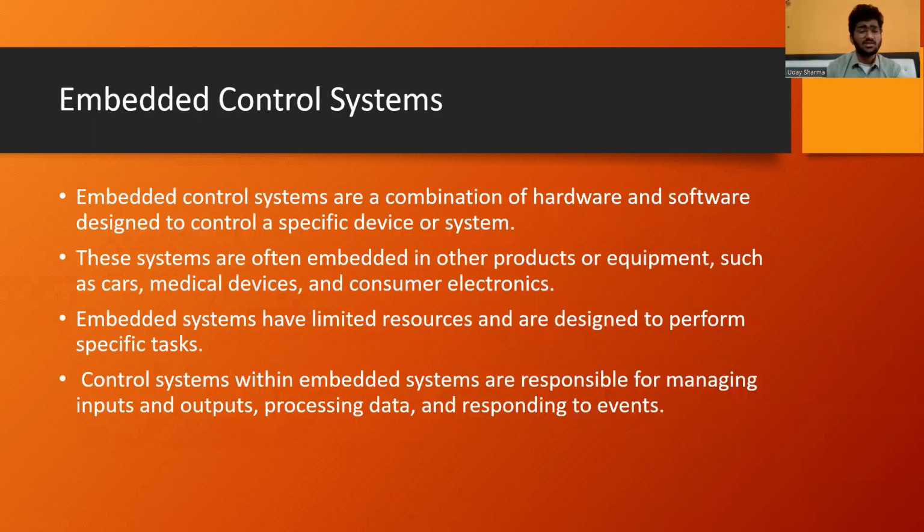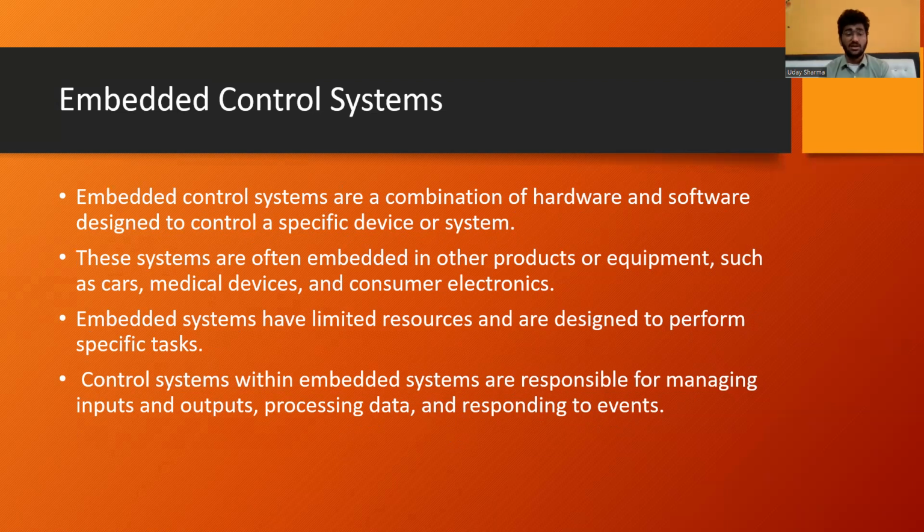Embedded control systems are a combination of hardware and software designed to control a specific device or system. These systems are often embedded in other products or equipment, such as cars, medical devices, consumer electronics, robotics, automation, etc. Embedded systems have limited resources and are designed to perform specific tasks.